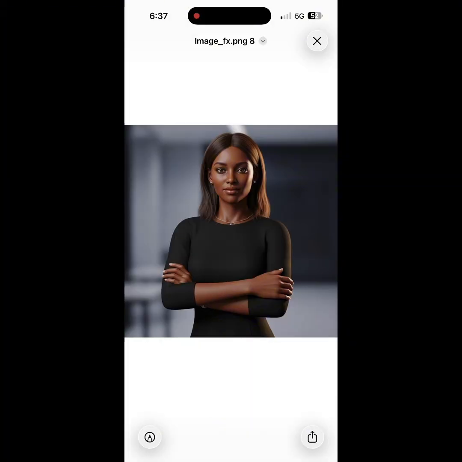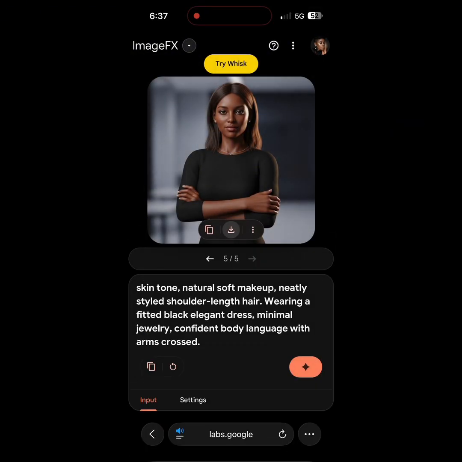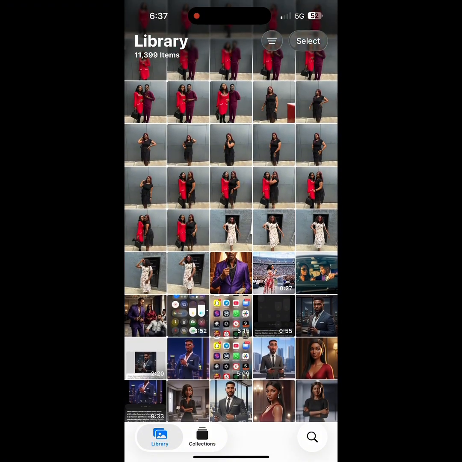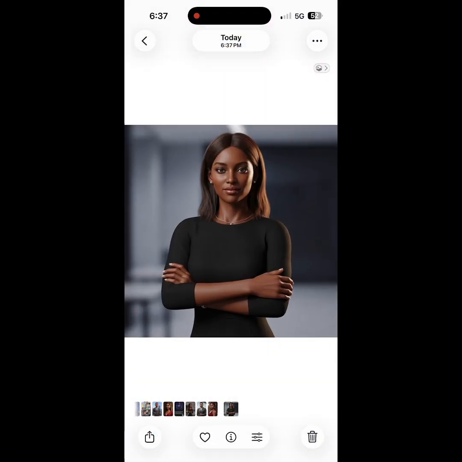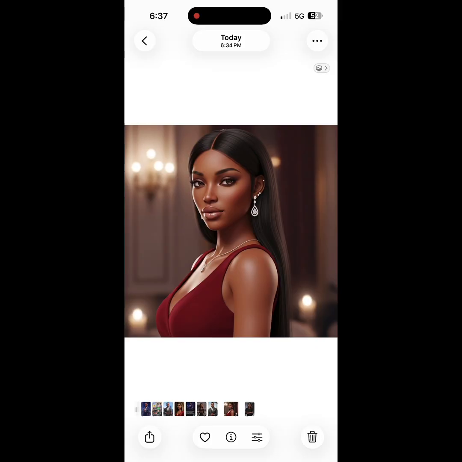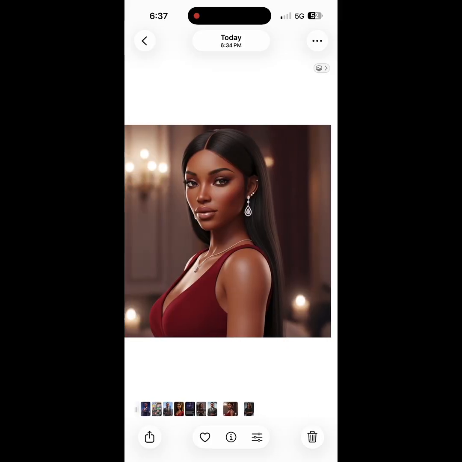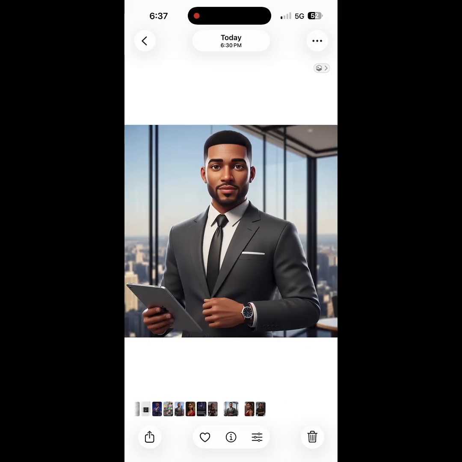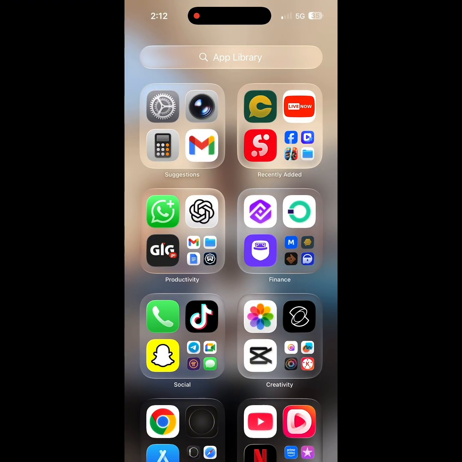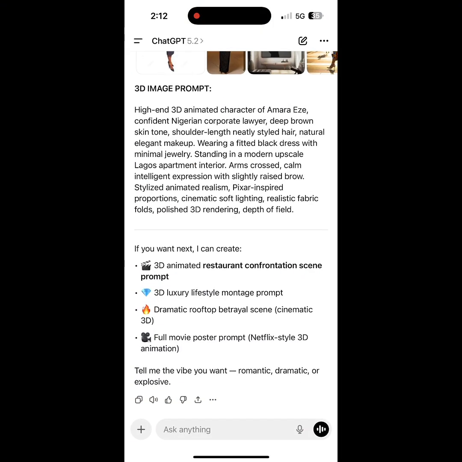I'm using an iPhone, so whichever phone you use determines how you save your own. You should be able to know how to do that. So these are all the images. This is Amara. This is Zara. This is Tunde. Then I have Ikena there too.